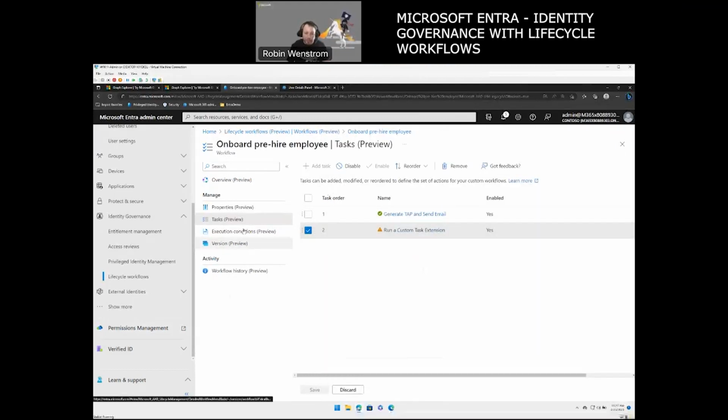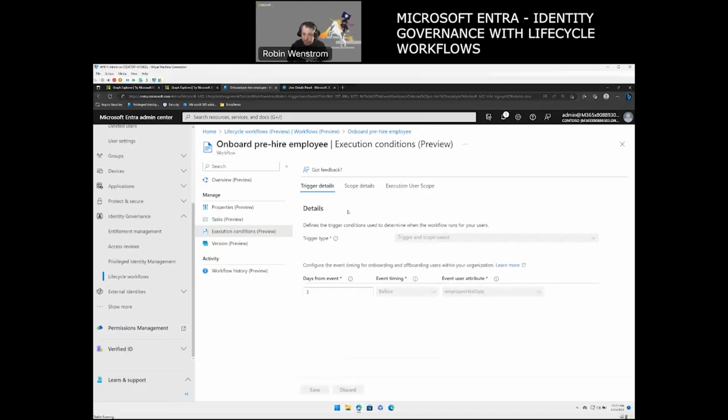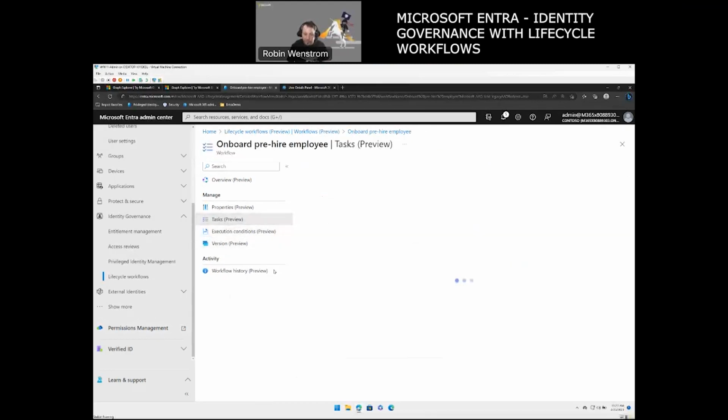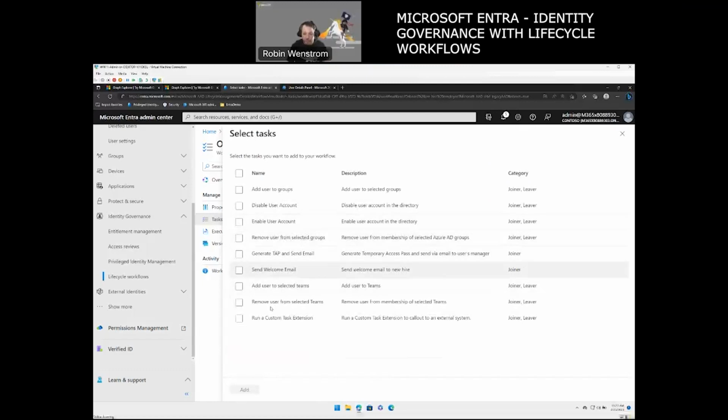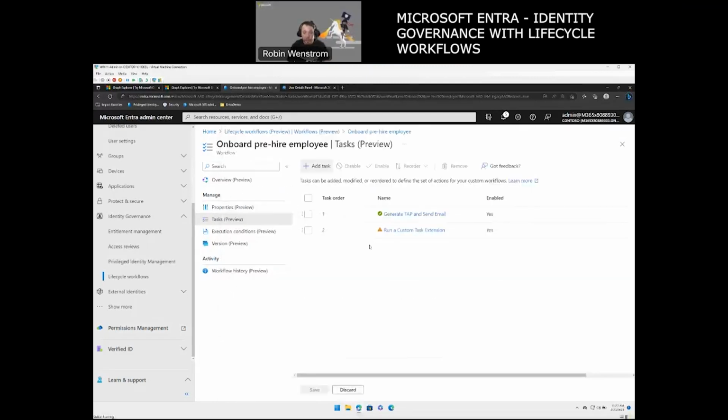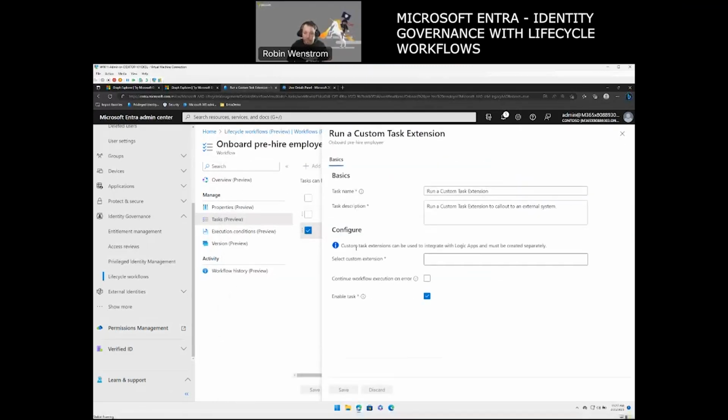And as well, if I go into the execution conditions, I believe it is. I'll say this was for the other ones there. Generally, you have to create a Logic App workflow, I should specify, that you can go in and set up. So in my case, we don't have anything here. Hopefully that answered the question there.